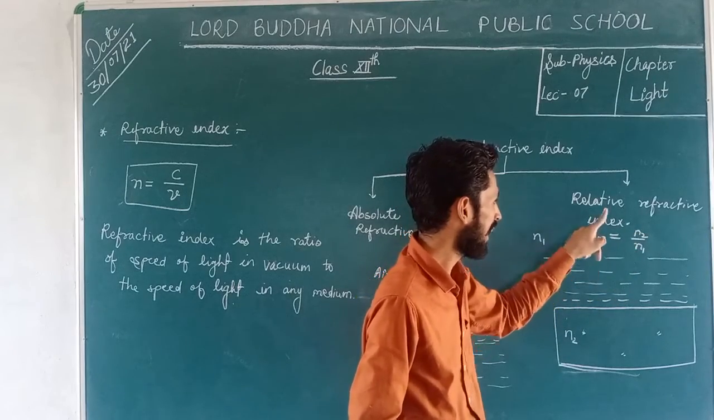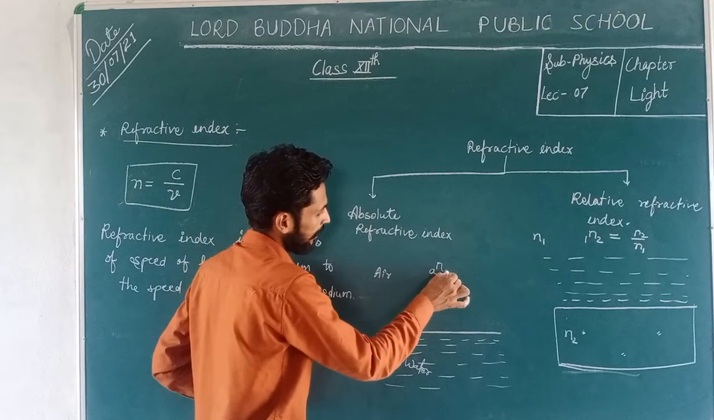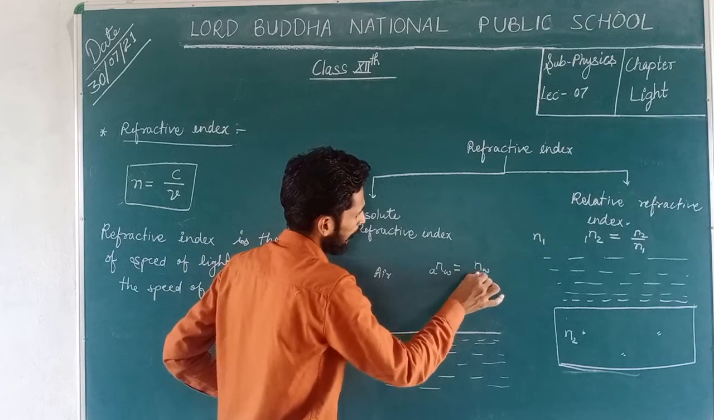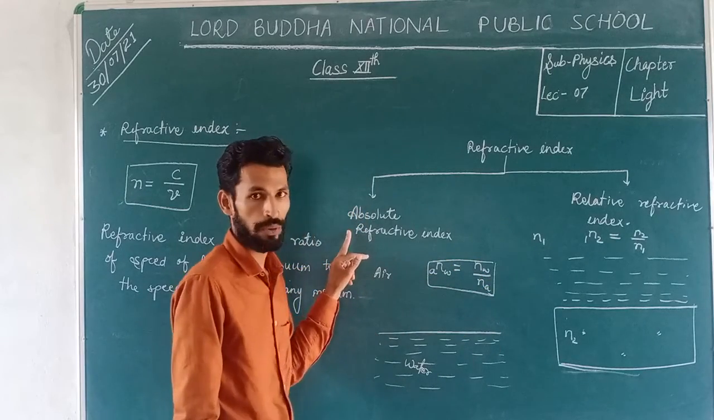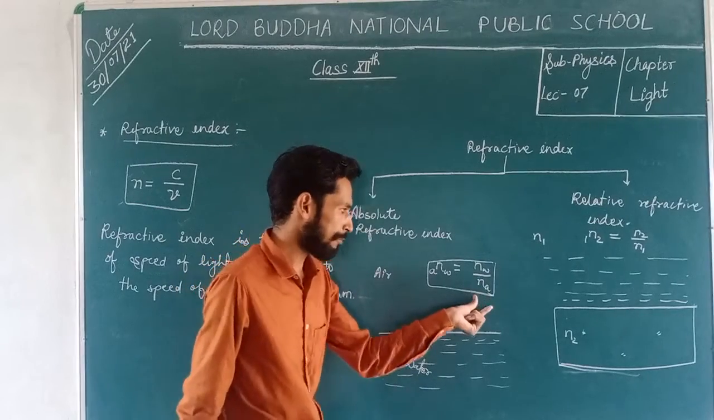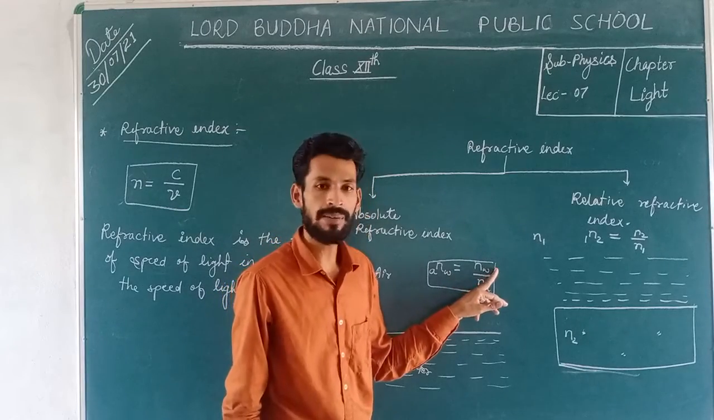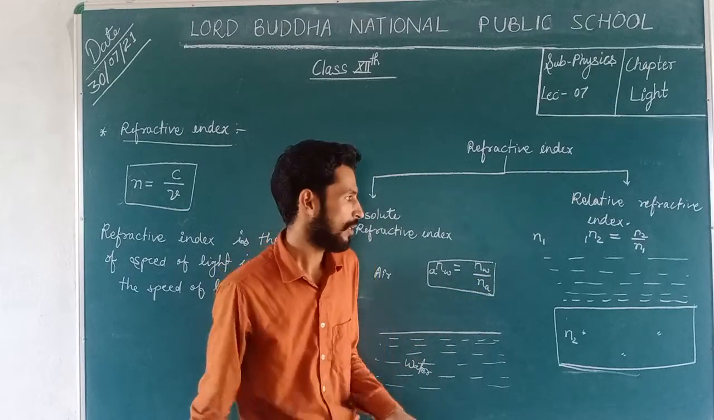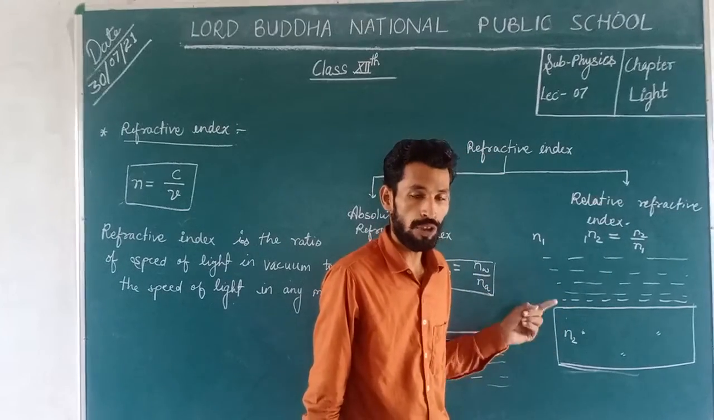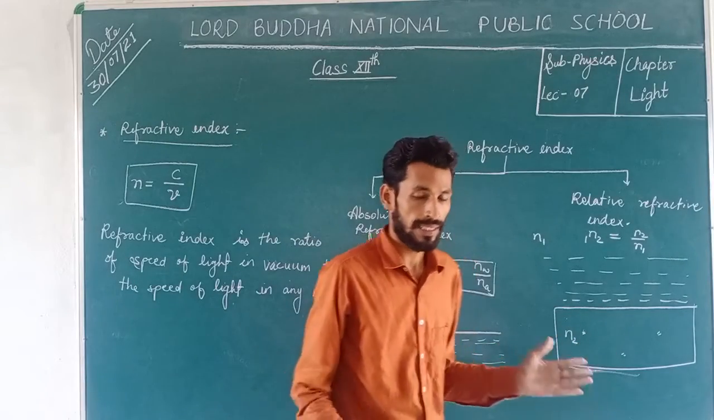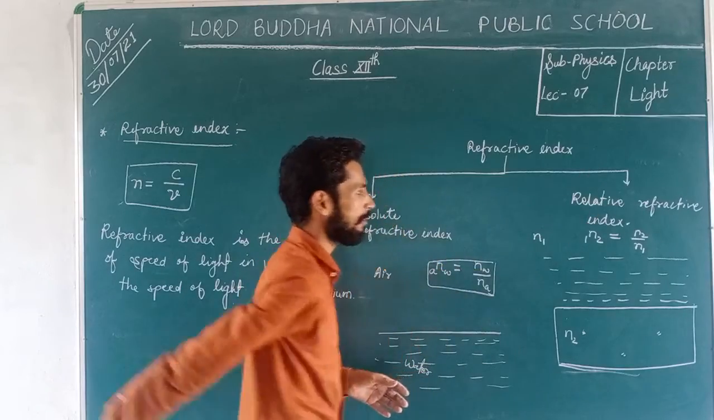So this term is the relative refractive index, and this term, which can be written as A and W, is equal to NW upon NA. That term is for the absolute refractive index. Clear that? Because here the refractive index of air is 1, so directly we can say that here only the value of the refractive index of water matters. But in this case, there are different values of N1 and N2, so there will be the relative refractive index. That is the main difference between absolute refractive index and relative refractive index.